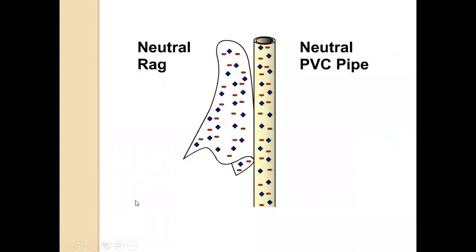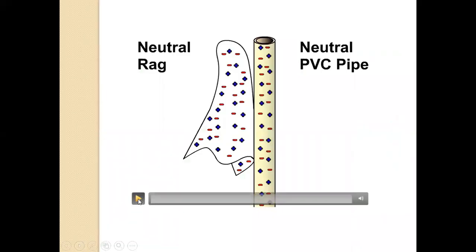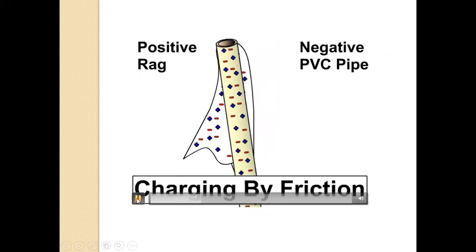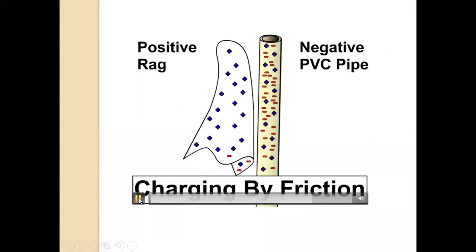Now, I'm going to show you charging by friction. If two materials are rubbed together, you can see this rag loses charges, and the electrons move from this to this PVC pipe. The PVC pipe has more electrons, so this becomes negatively charged and this will remain positively charged. This is done by friction.